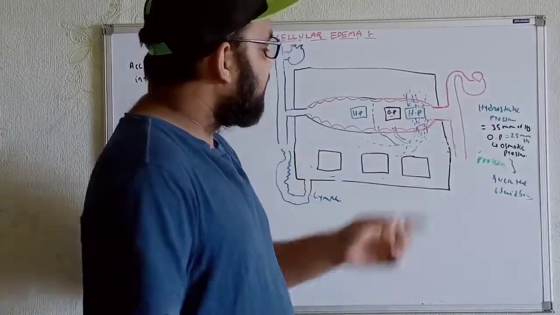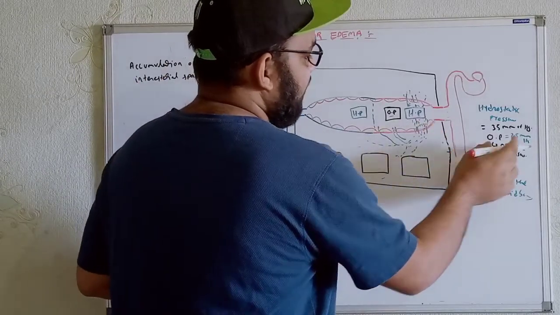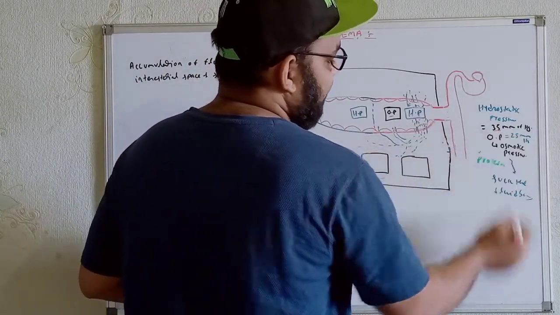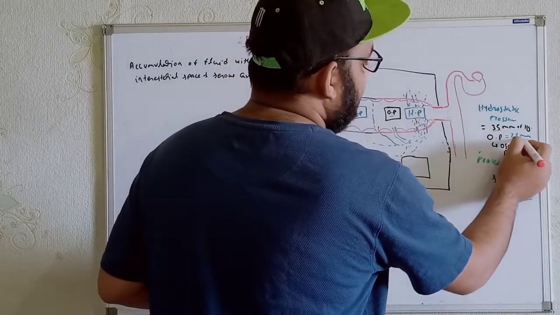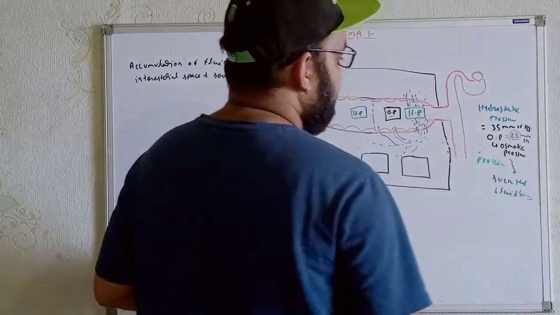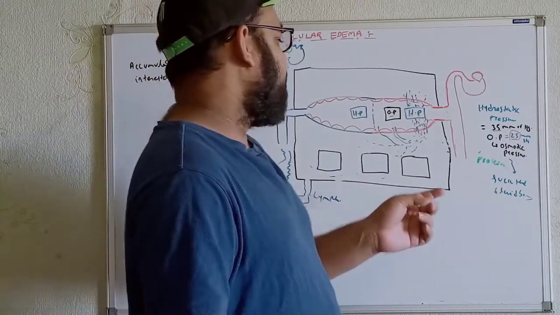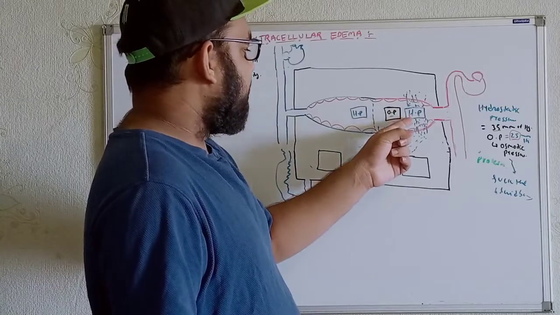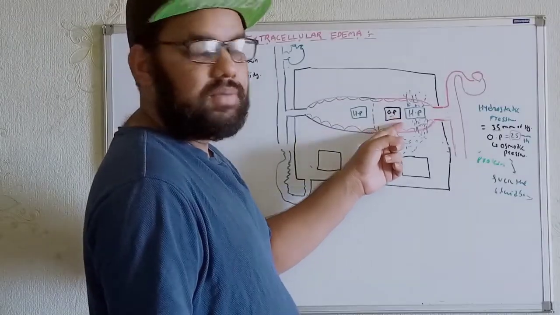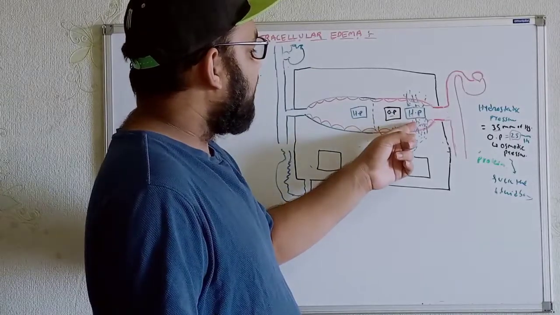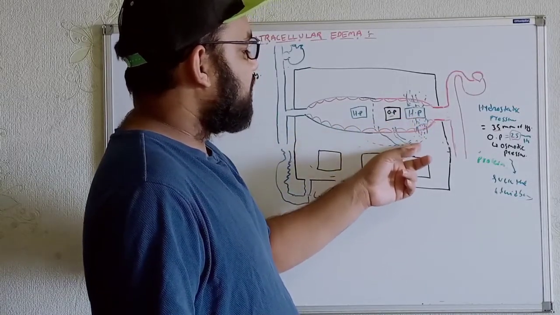But in these cases, if we look at the pressure difference, here the hydrostatic pressure is around 35 mm of Hg, and the osmotic pressure, for example, is 25 mm of Hg. So we get a difference of 10 mm of Hg. As the hydrostatic pressure overcomes the osmotic or oncotic pressure, the fluid will move from the microcirculation regions, or the capillaries, to the interstitial space.